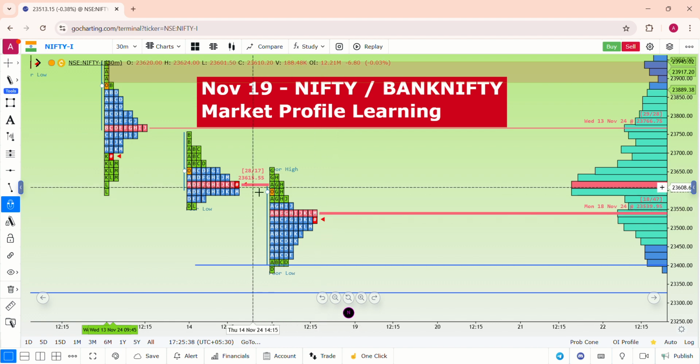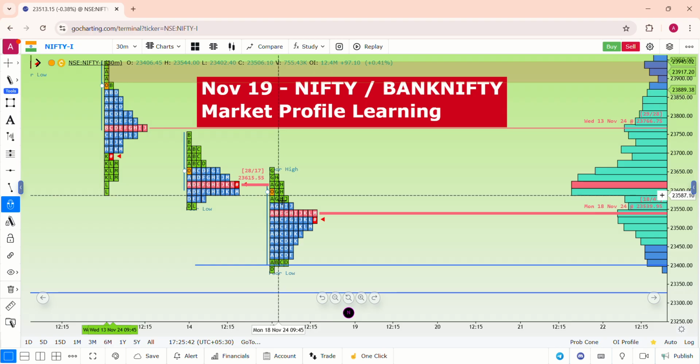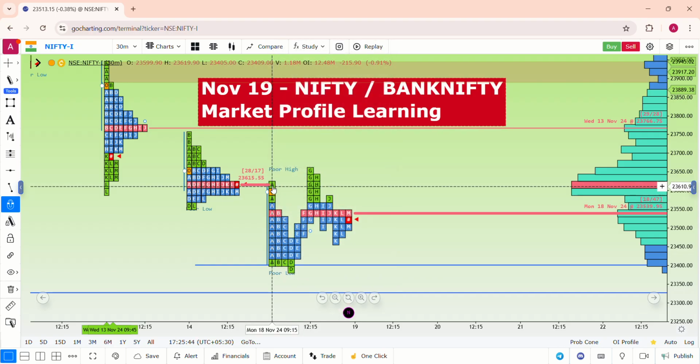We could see the PPOC of yesterday got perfect rejection today from the A period, from the start of the market. It had its own rejection from the beginning of the market. So from 23,600, this PPOC created a resistance. Everything in the market, it is market profile. It is definitely for some good support, for some resistance, and for some good reasons. That comes through data research, and it's a clear indication.